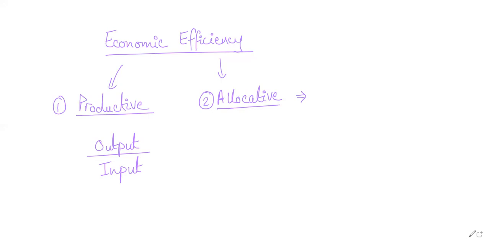Then towards the end of yesterday's class, we said that there are scenarios, situations, circumstances, where economic efficiency exists, and there will be circumstances where economic efficiency doesn't exist.